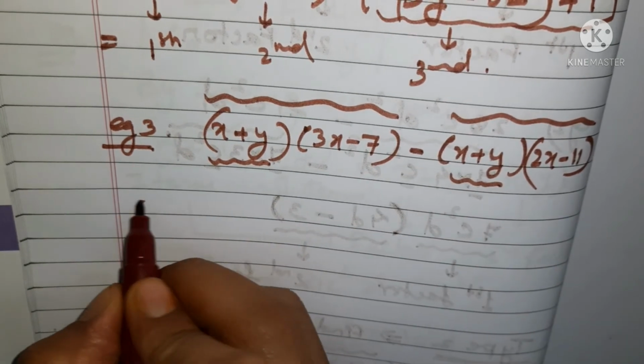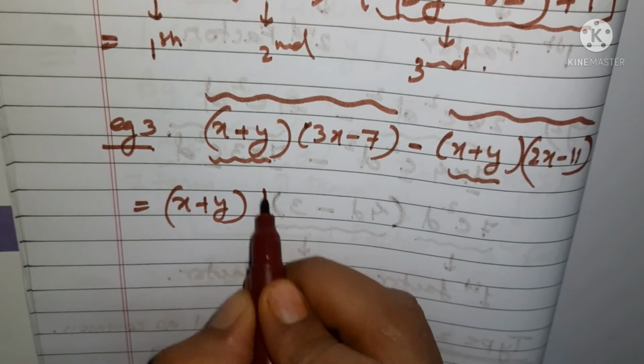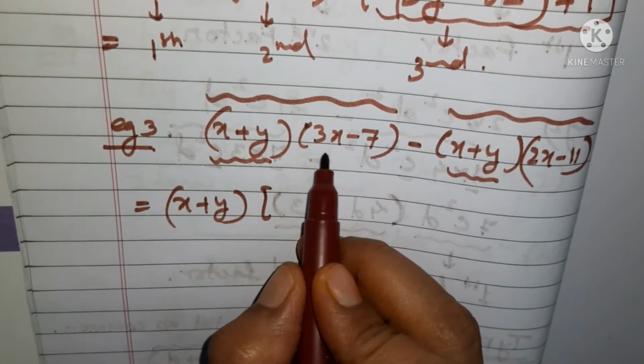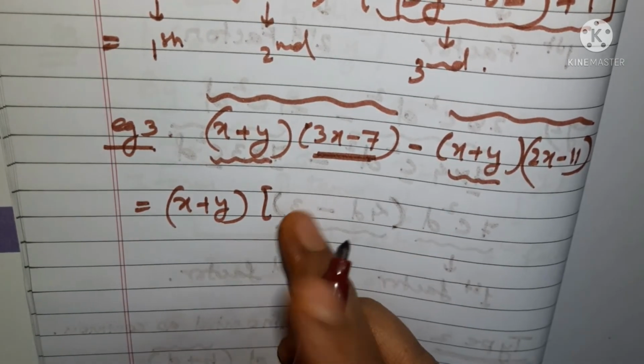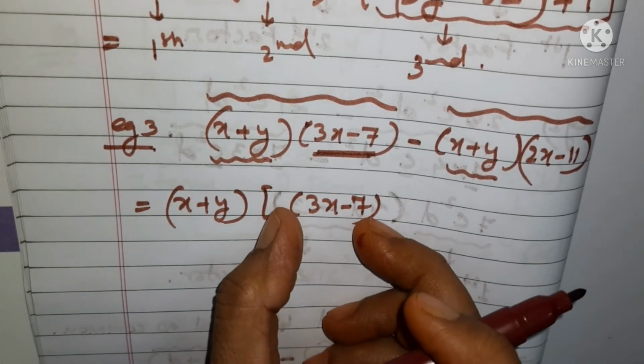So let us take it out. X plus y is taken out as common. What is remaining? Put it down. So from this term, only this much is remaining. So the whole bracket you will write here. Okay, so 3x minus 7, you will write this whole bracket here.